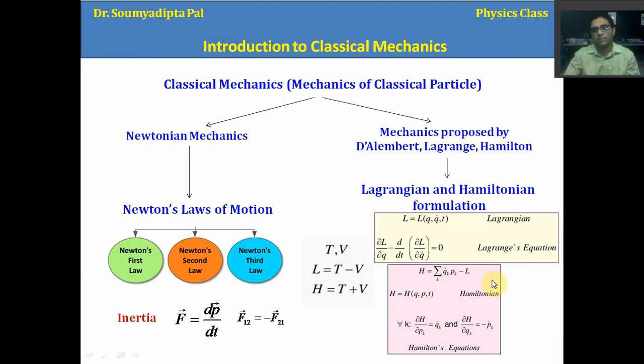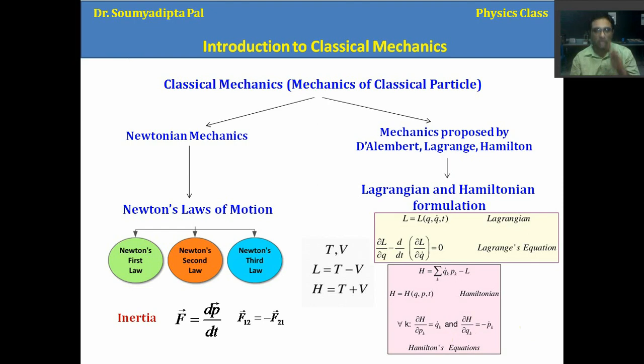Okay. Another formulation is the Hamiltonian formulation. There we write down the Hamiltonian in this way. Why is this summation here? Because I already told you there are 6n parameters. So if there are 6n parameters, the summation will be from 1 to 6n. There we define q dot like this, del H del p, and p dot, that we write as minus del H del q. These are called Hamilton's equations.